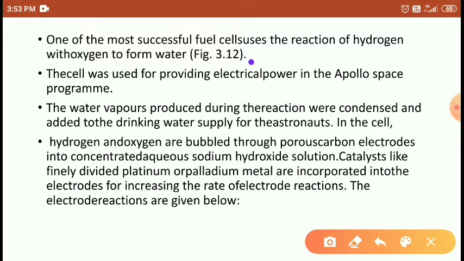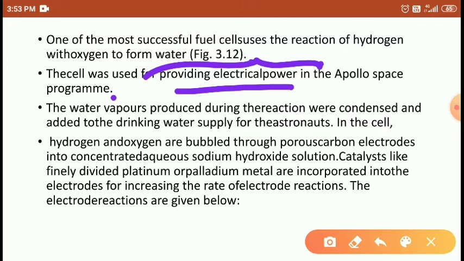This cell was used for providing electric power in the Apollo space programs. These hydrogen fuels are used to provide the power, and in the Apollo space missions hydrogen and oxygen were used as electric energy. Water vapors produced during the reaction were condensed and added to the drinking water supply of the astronauts. So what are the water vapors used for? The water vapors are used for drinking purposes for astronauts.